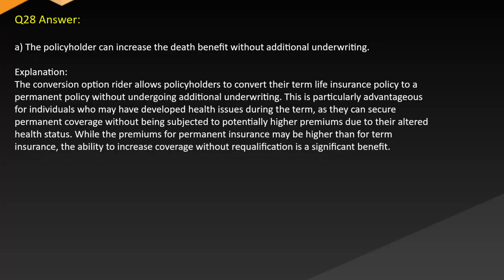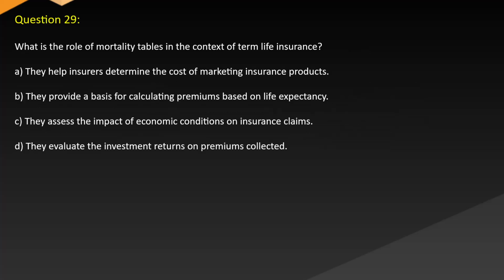Answer A. The policyholder can increase the death benefit without additional underwriting. Explanation. The conversion option rider allows policyholders to convert their term life insurance policy to a permanent policy without undergoing additional underwriting. This is particularly advantageous for individuals who may have developed health issues during the term, as they can secure permanent coverage without being subjected to potentially higher premiums due to their altered health status. While the premiums for permanent insurance may be higher than for term insurance, the ability to increase coverage without requalification is a significant benefit.